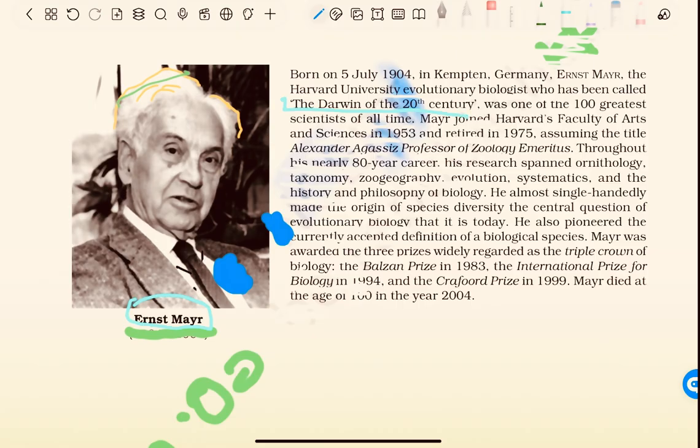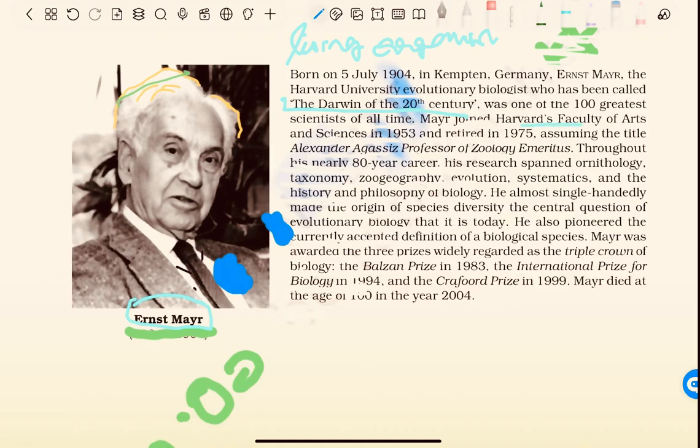Darwin says that nature selects every living organism that is fit to live in the nature. He was one of the 100 greatest scientists of all time.